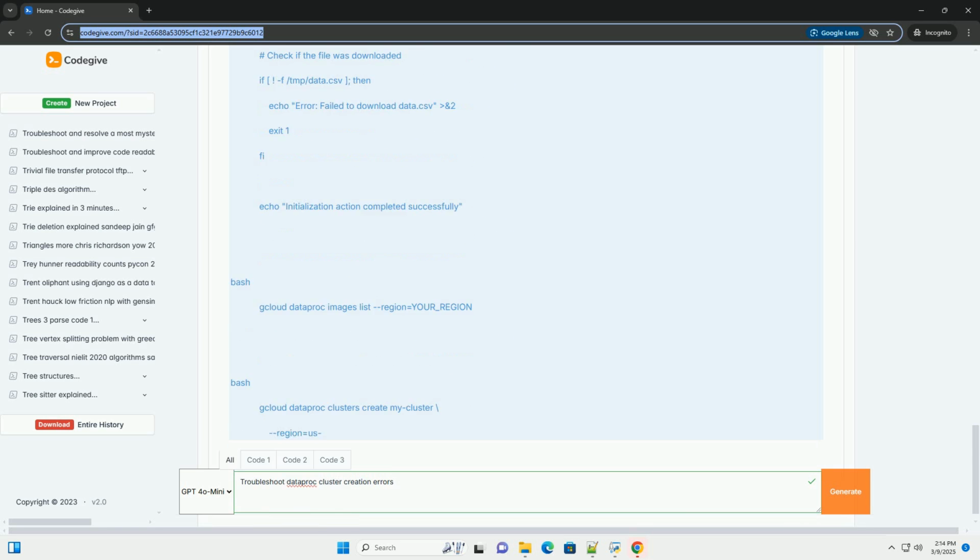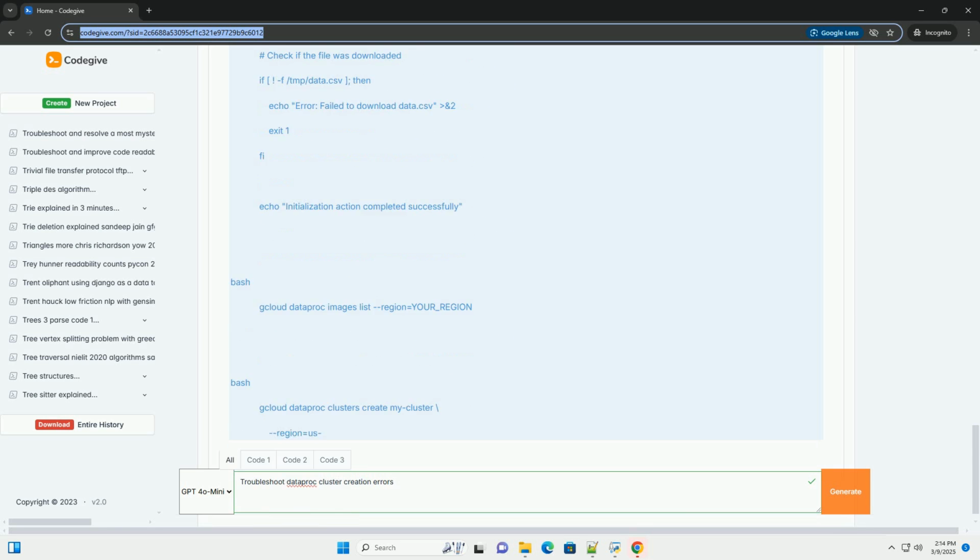This could be due to script errors. The script itself contains errors, syntax or logic. Missing dependencies. The script relies on software or libraries that are not installed on the cluster nodes. Permissions issues. The script doesn't have the necessary permissions to perform certain actions. Network issues. The script needs to download files from the internet, and the cluster nodes cannot reach the internet, for example in a private cluster without proper configuration.